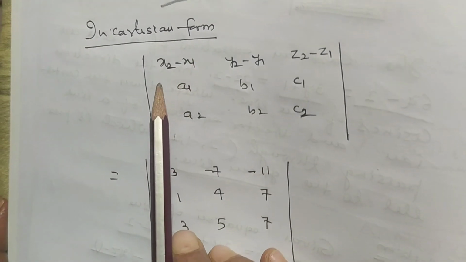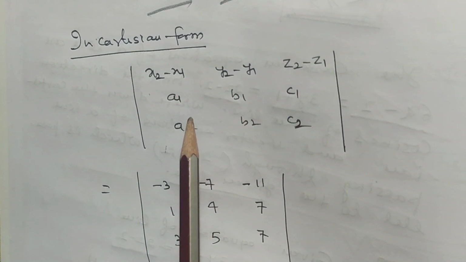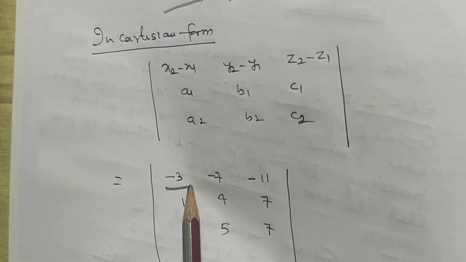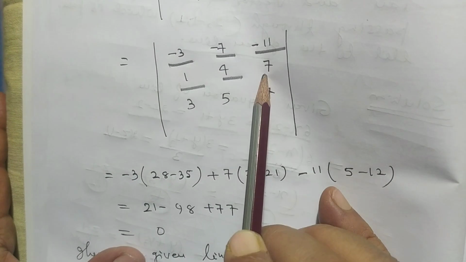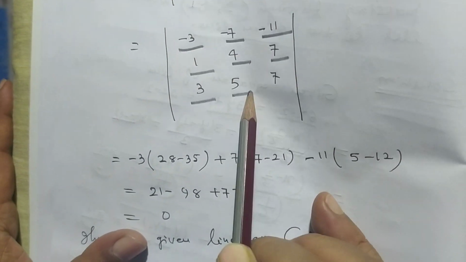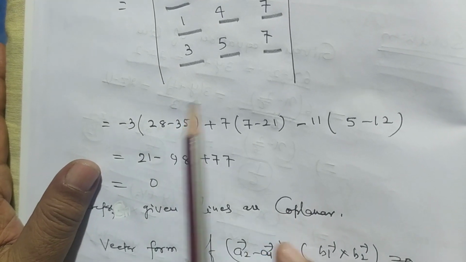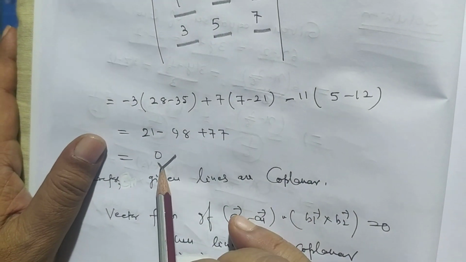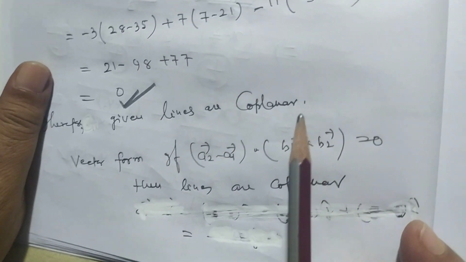So in Cartesian form, the determinant of x2 - x1, y2 - y1, z2 - z1, a1 b1 c1, a2 b2 c2 is: -3, -7, -11; 1, 4, 7; 3, 5, 7. After expanding this determinant, the value of the determinant is equal to 0. Therefore, the given lines are coplanar.